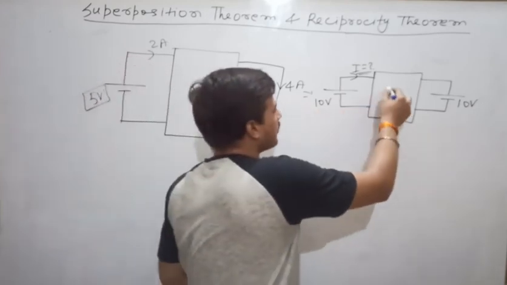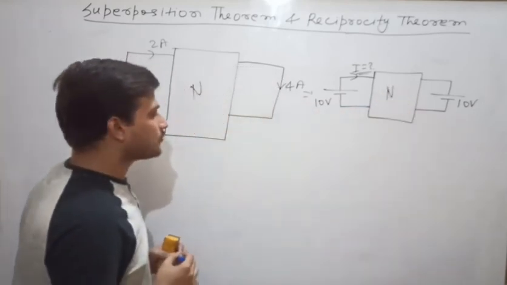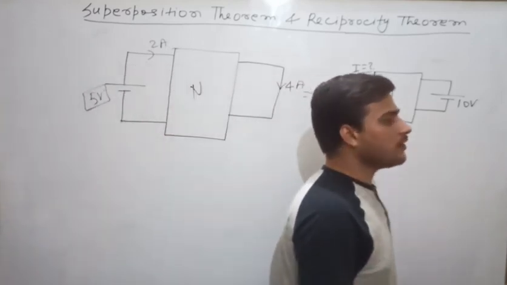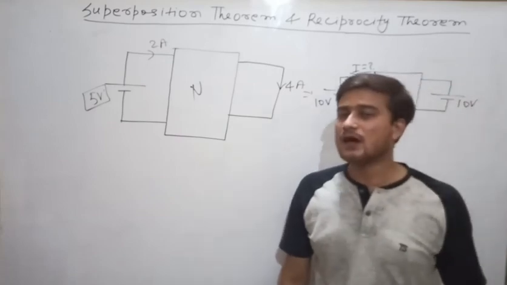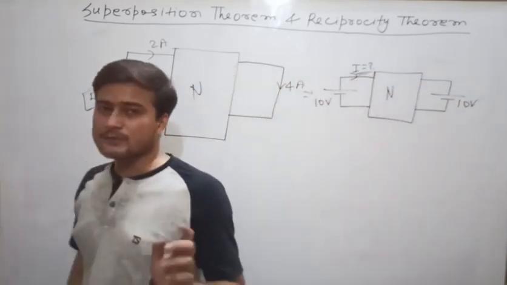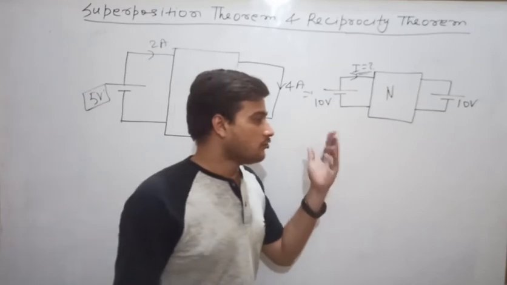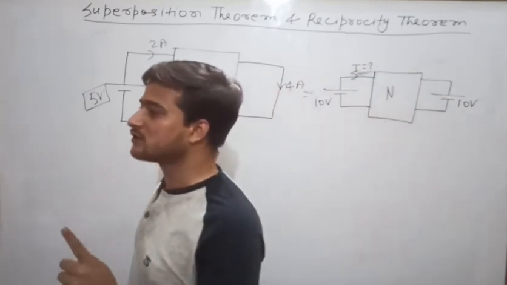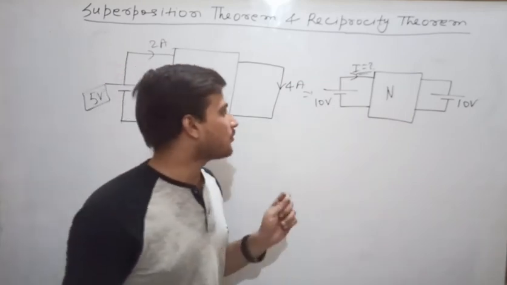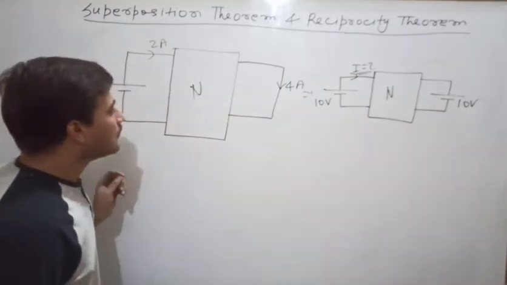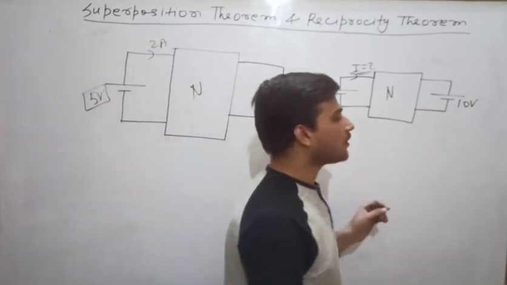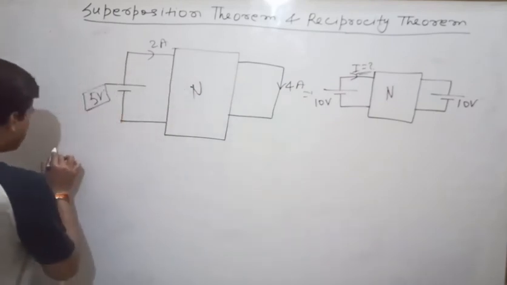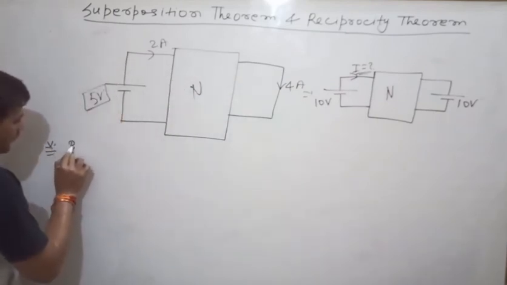First you have to check whether this theorem is applicable or not. Here you see that there are two independent sources. Then how can it be applicable? So what will you have to do? You will have to apply one trick. You have already studied superposition theorem. With the help of superposition theorem, you will take only one independent source at a time. So by superposition theorem, you will have to go.